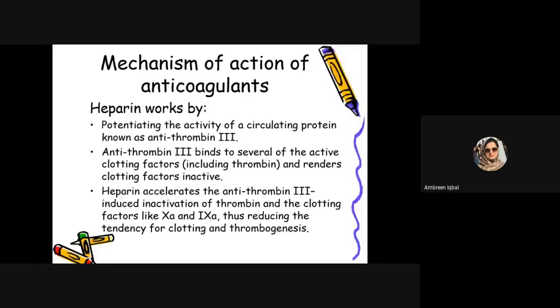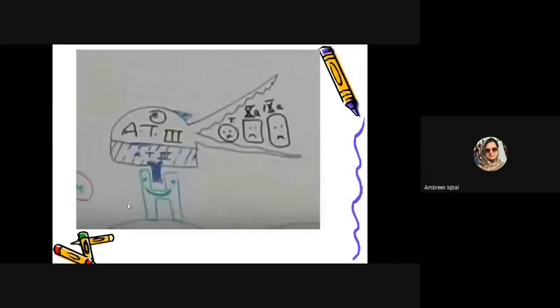We have pictures to clear this mechanism of action. You can see in this picture I just drew for you. This is the heparin molecule that is present in the endothelial layer of the blood vessels, and this one is antithrombin 3. The antithrombin 3 is going to attach to this heparin and it gets activated. When it gets activated, it inhibits the thrombin, fine. It inhibits factor 10A. It inhibits factor 9A. So by inhibition of these clotting factors and thrombin, it is going to prevent coagulation.